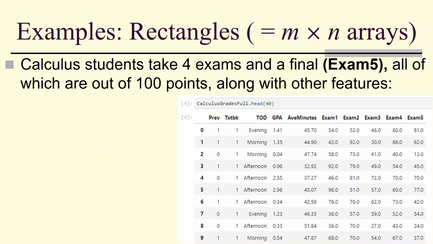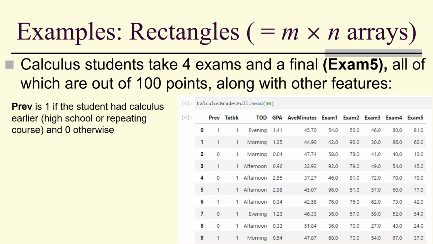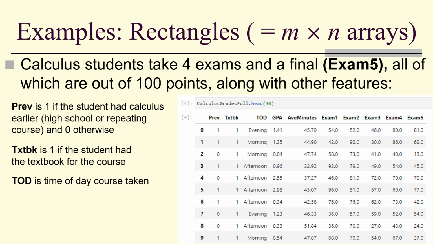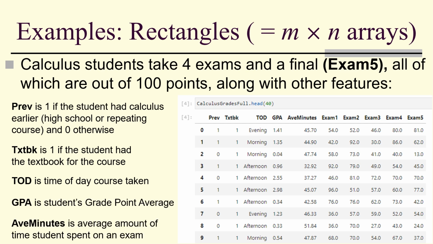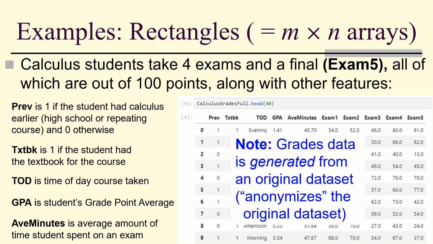For example, we might have a data set of features and observations. Here we have calculus students who take 4 exams and a final, each out of 100 points, and some other features. So previous is 1 if the student had calculus earlier, in high school or repeating the course, and 0 otherwise. Textbook is 1 if the student had the textbook during the course. Time of day is the time of day the course is taken. GPA is a student's grade point average. Average minutes is the average amount of time a student spends on an exam. Now, this actually is not actual data. It's generated from an original data set, and generating the data anonymizes the original data.